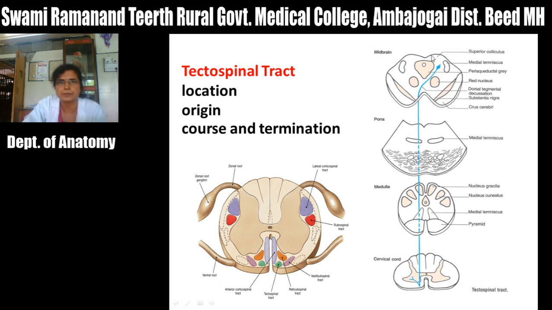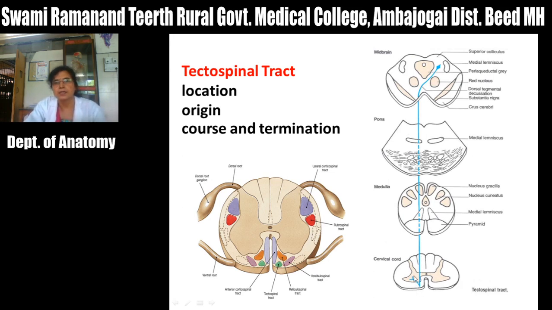So for the origin of this tract, the fibers arising from the neurons of the superior colliculus cross in the dorsal tegmental decussation. Rubrospinal fibers cross in the ventral tegmental decussation, and these tectospinal fibers cross in the dorsal tegmental decussation, because this decussation lies in the dorsal part of the tegmentum. After decussating, they descend on the contralateral side through the pons and medulla, and then descend to the anterior funiculus of the spinal cord.